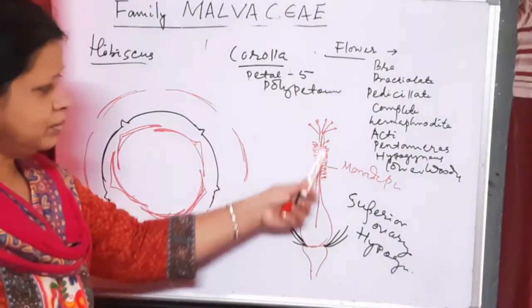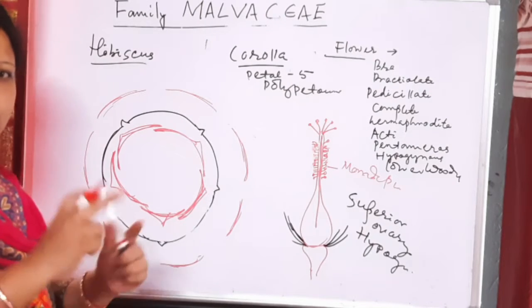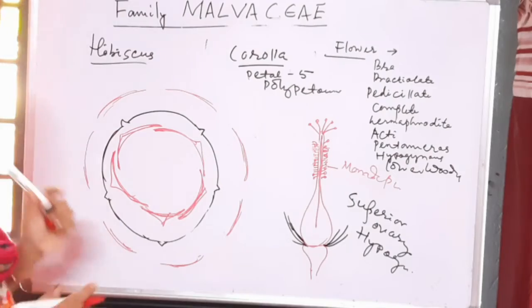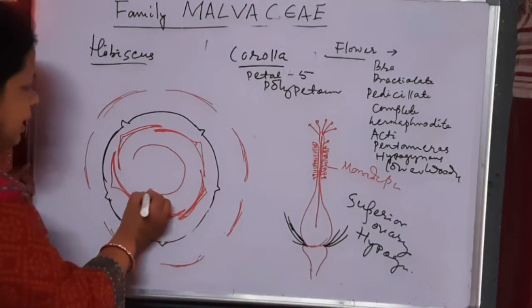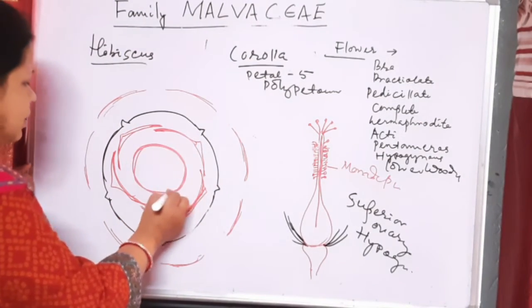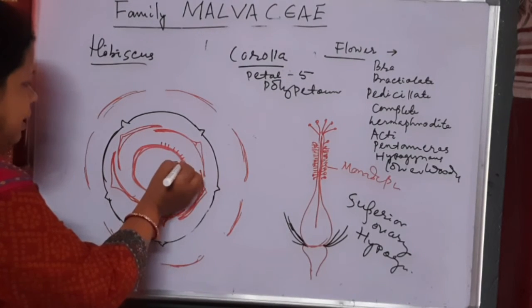Next is androecium. Monadelphous means all the stamens are grouped in a single ring and the number is uncountable. Numerous stamens are there and this is the ring of stamens or staminal tube. So this is the staminal tube and on this staminal tube we have to draw the stamens.